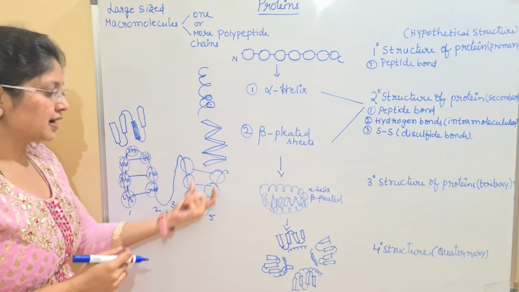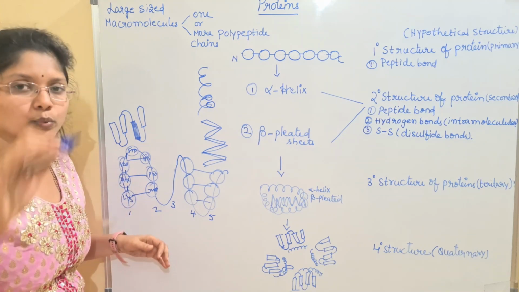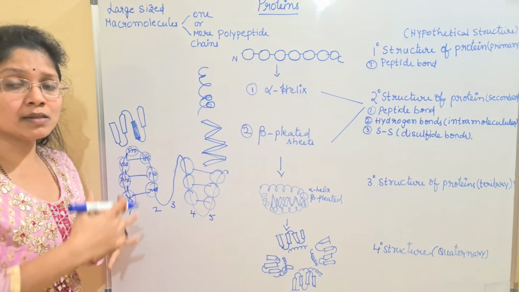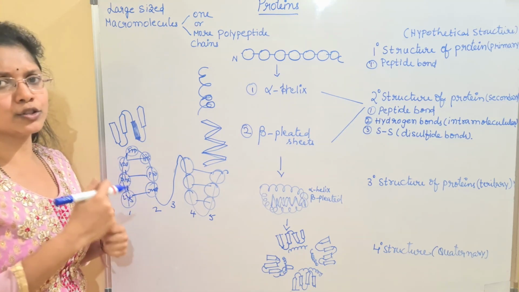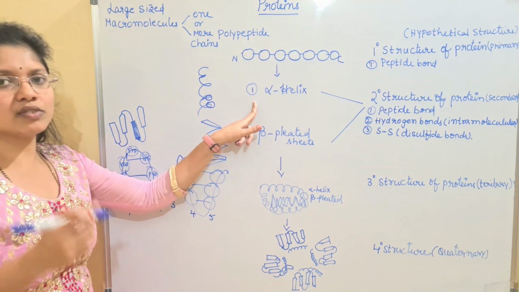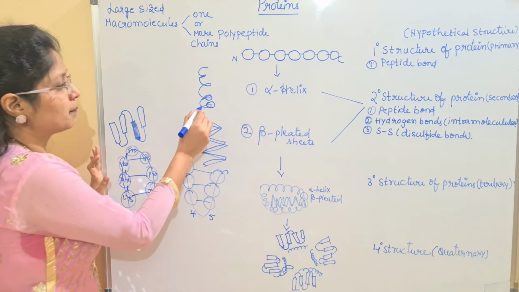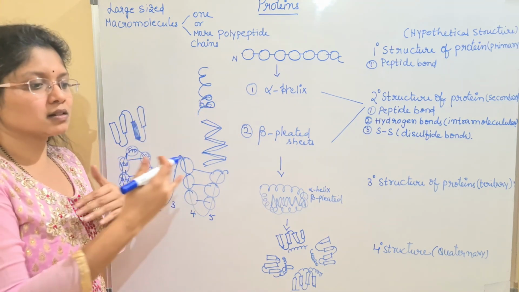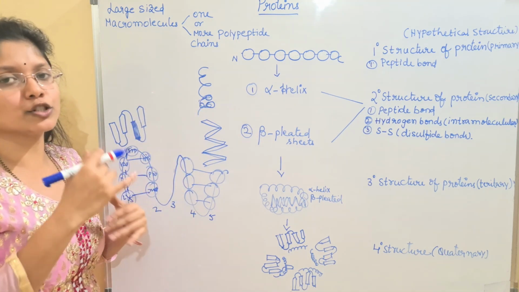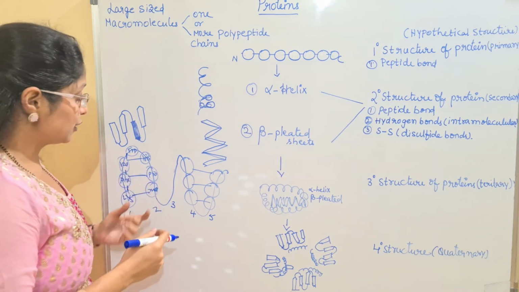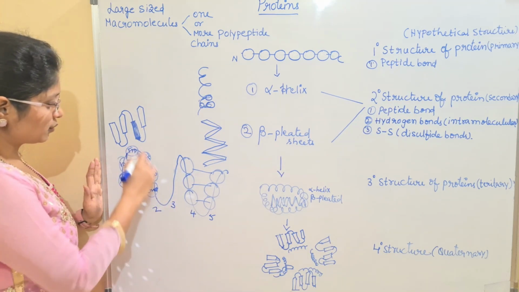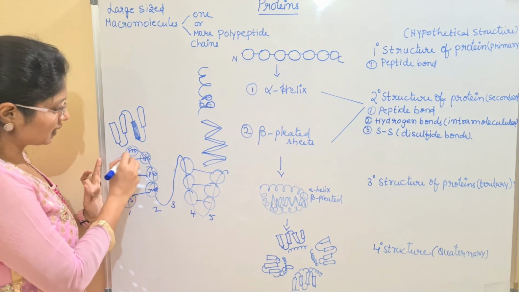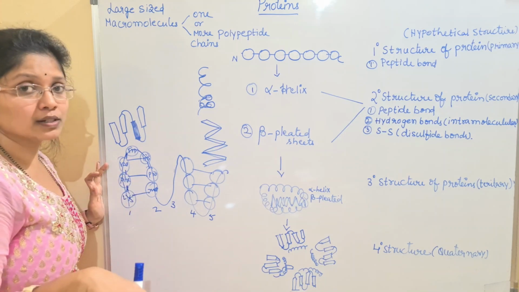We have different strands which are formed by folding and twisting, and these foldings are in turn stabilized by the strongest hydrogen bonds. Even for alpha helix we have the hydrogen bonds, but they are mainly present adjacent to each other. Those which are placed closely will have the hydrogen bond formation. But in the case of the beta pleats, though the strands are lying in the opposite orientation, the adjacent amino acids will form the hydrogen bonds.